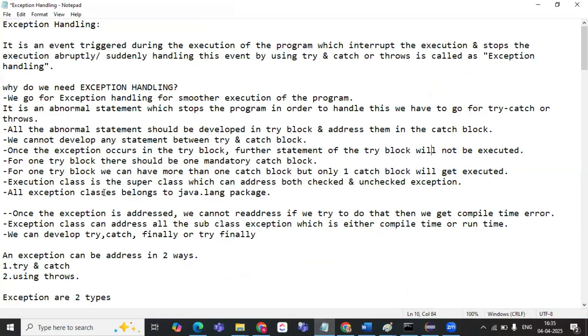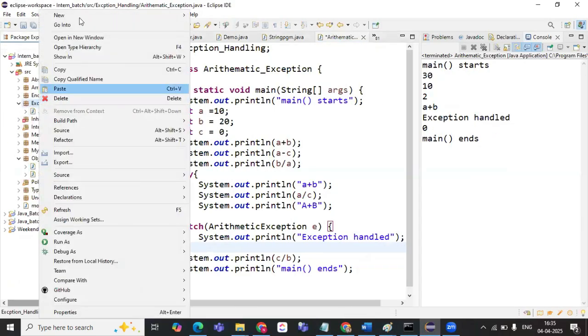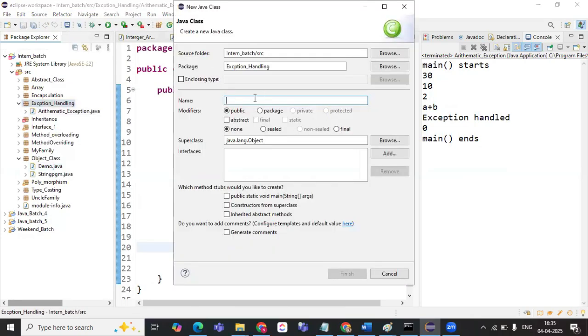So for one try block, we can have more than one catch block, but only one catch block will get executed. That means what? Okay, we will see that. So next we'll see one more type of exception. Okay, null pointer exception.